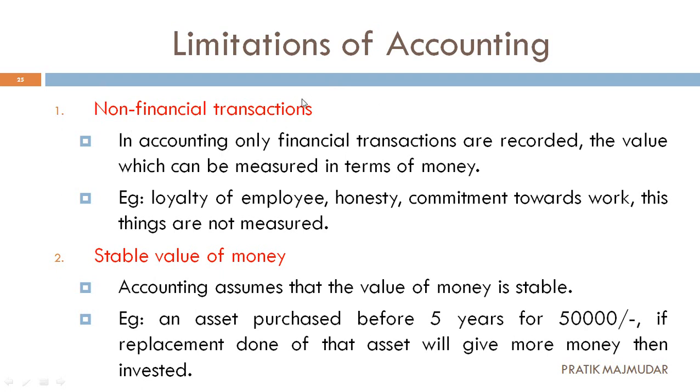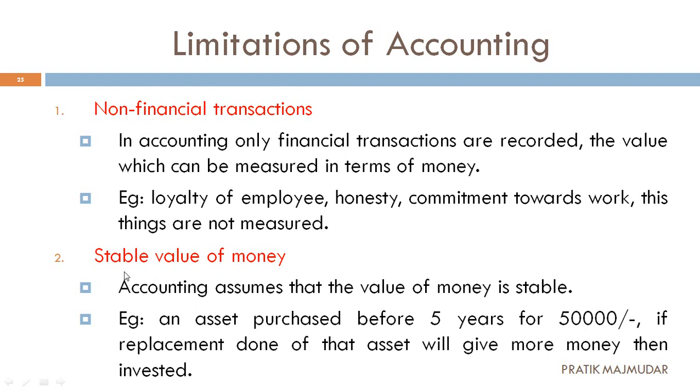First one, that is non-financial transactions. We know that we are only going to measure the things which are monetary in nature, which have some economic effect on the business. But what if someone has good loyalty in the business, someone is honest, someone has a different kind of commitment towards the work? These things are not going to be measured. We are only measuring the things which are financial in nature, so this is the first limitation of accounting: non-financial transactions are not recorded in the books of accounts.